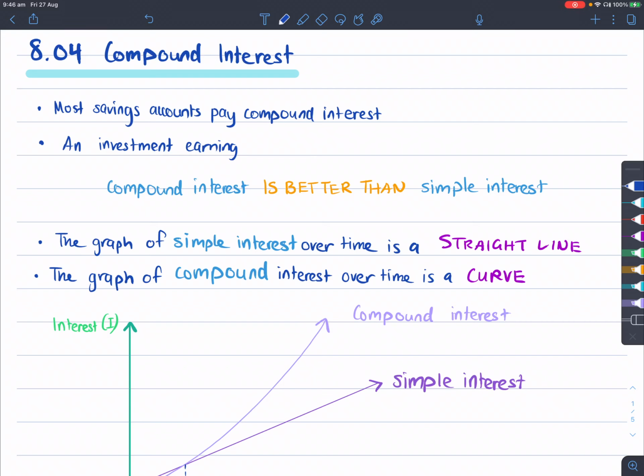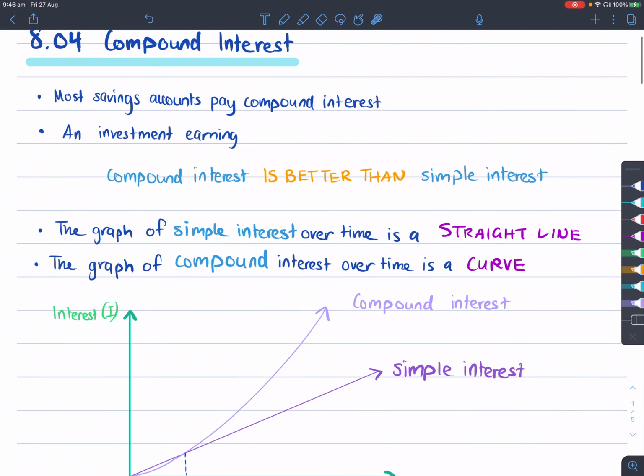So you just learnt about simple interest. Now what about compound interest? Most savings accounts actually pay compound interest due to the higher amounts that it will pay you in terms of interest. So compound interest is always better than simple interest, except in one particular case, which I'll address in a second.